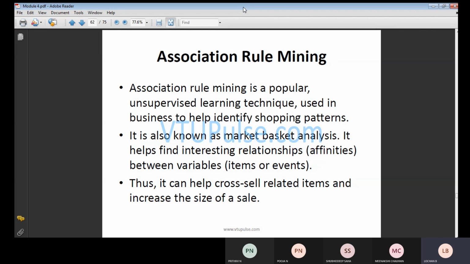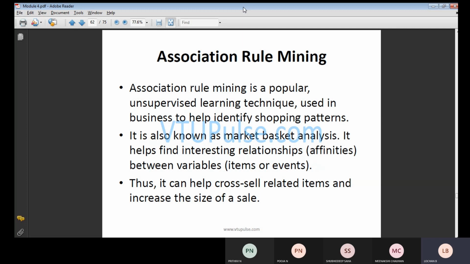Unsupervised learning technique means that we will not classify the items in a hierarchical form. We can take them randomly. For example, when you want to purchase something, you open the online shop and see the first, second, third items. There is no priority that you have to buy the first or the second one. That's your choice. You can pick whatever items randomly, and that is nothing but an unsupervised learning technique.